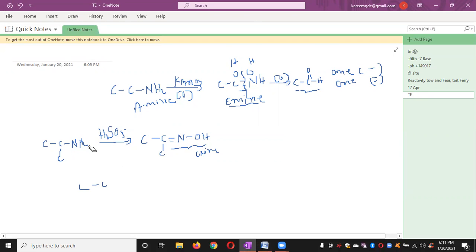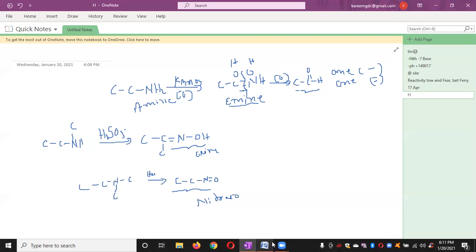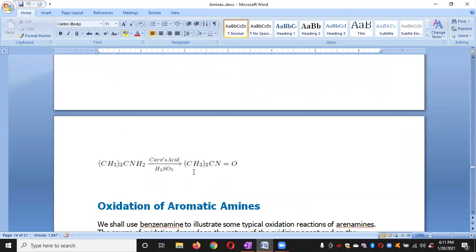Secondary amines means this group should be removed. Here, this nitrogen will be attached to one more carbon. This is secondary, and now this is tertiary amine. Tertiary amines again on caro acid oxidation will give us this one, the nitroso compound. This is nitroso, this is oxime, this is imine. So these are the oxidation reactions of tertiary amines.